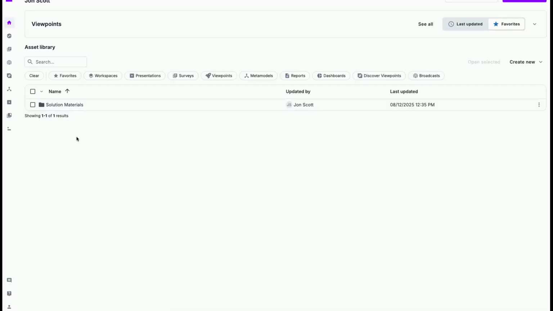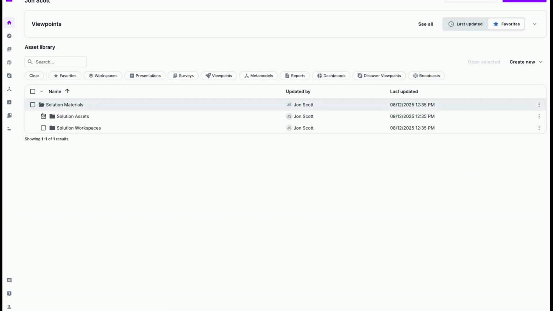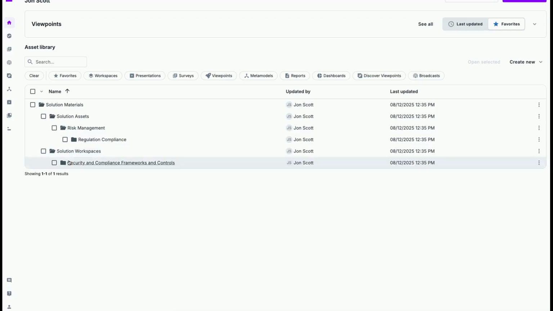Today, we'll explore the Frameworks and Resources Importer and how to leverage it within the regulatory compliance solution, as well as with other solutions that leverage frameworks, models, and regulations. In this demonstration, I have an organization with the regulatory compliance solution already loaded in. Our goal is to import one of the reference regulations that we provide as standard data.